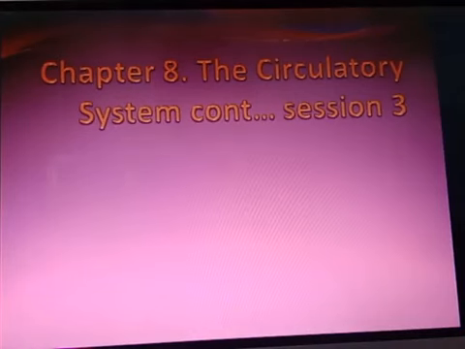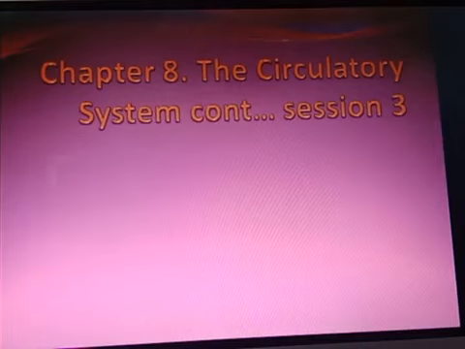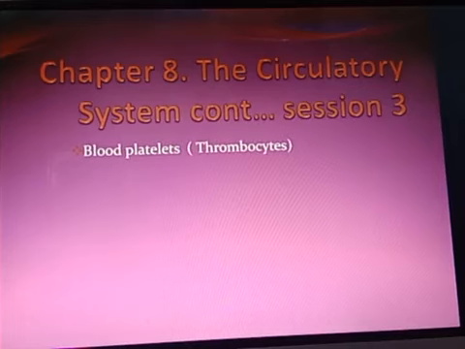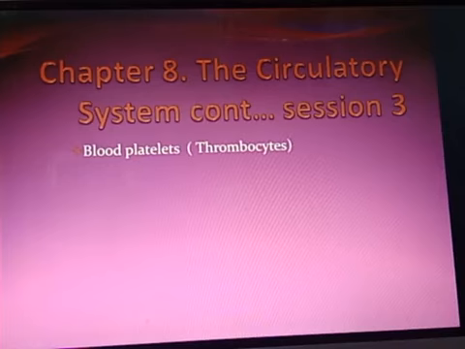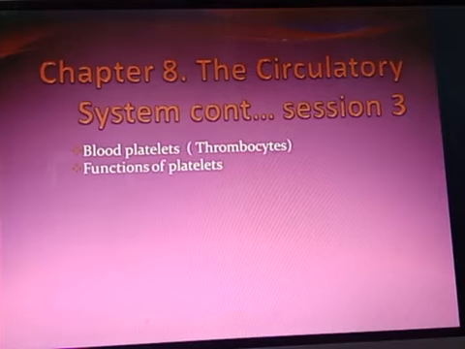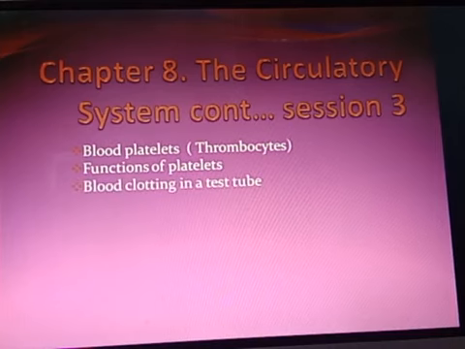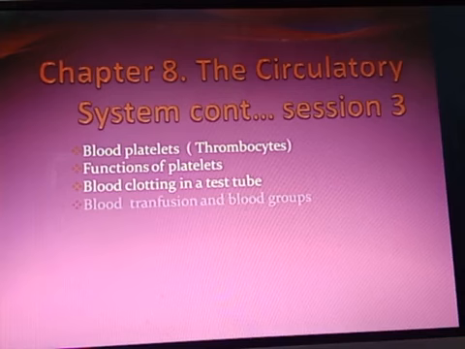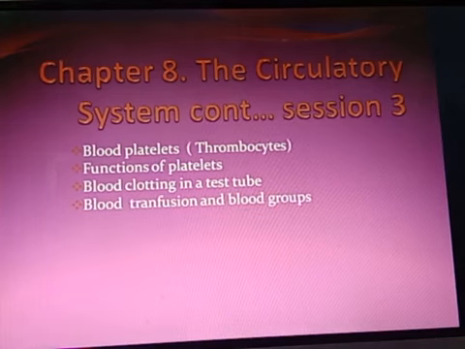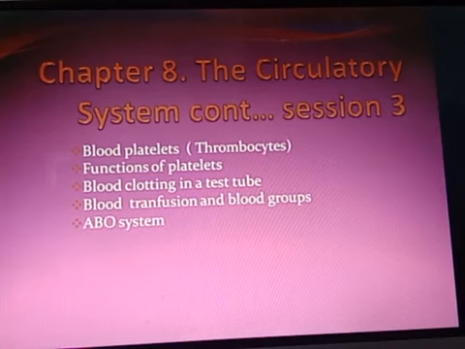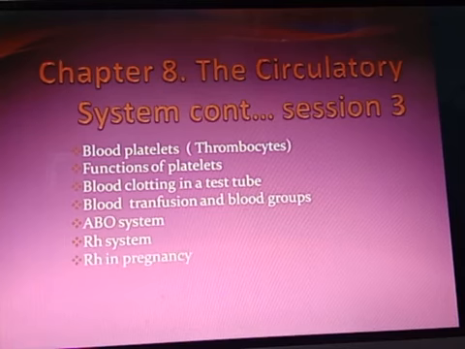Chapter 8, the circulatory system. It's a continuation, session 3. So what are we going to study today? We will be seeing blood platelets, that is the thrombocytes, the functions of platelets, blood clotting in a test tube, blood transfusion and blood groups, the ABO system, the RH system, and RH in pregnancy.